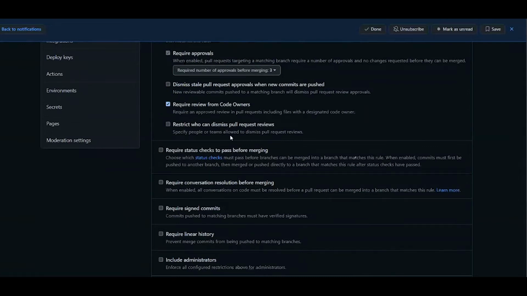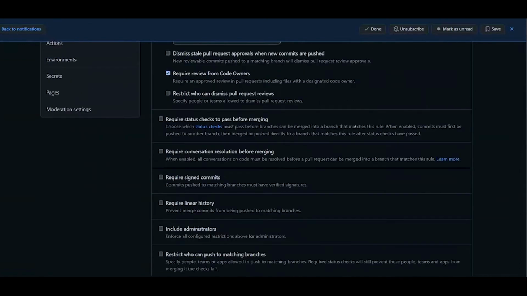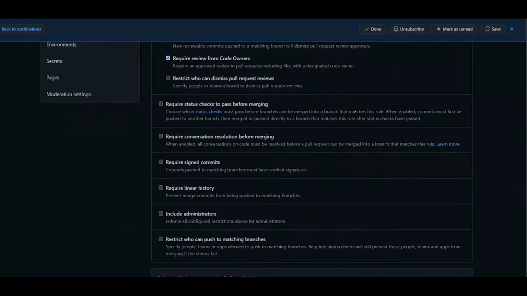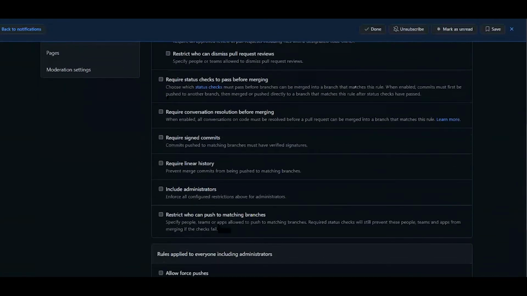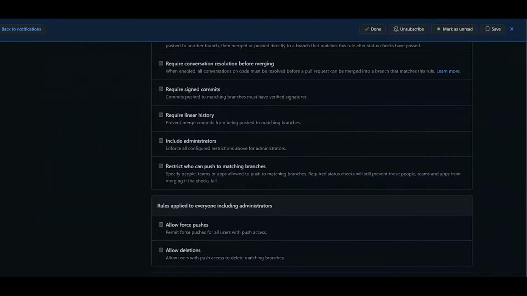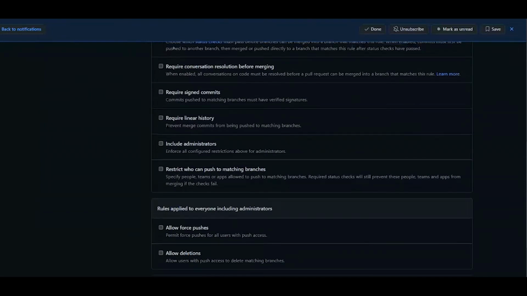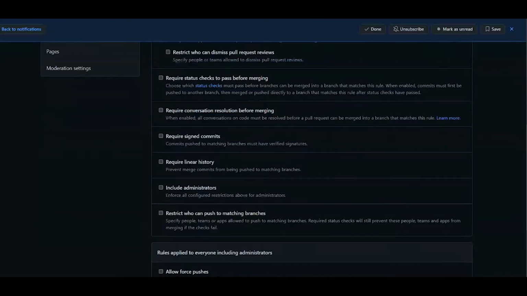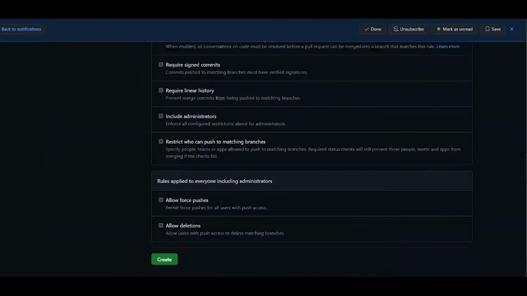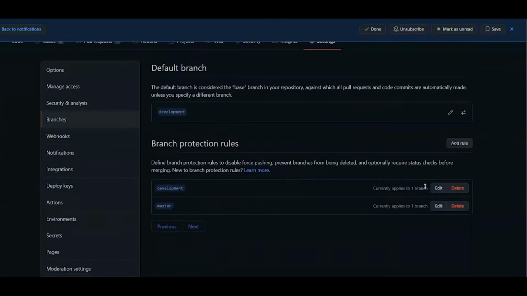And restrict who can dismiss PR status. There are a lot of checks which we can include, and we can also enforce all the rules on administrators, even, so that an administrator cannot do anything weird within these branches, right? And allow force pushes. Now, suppose I give you another example.